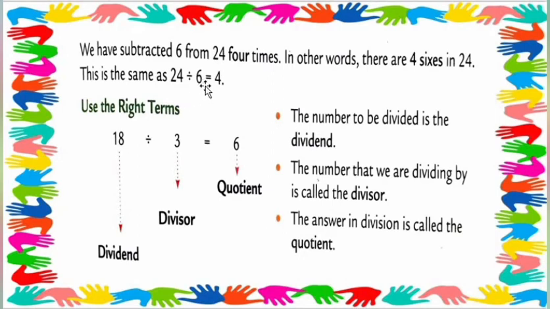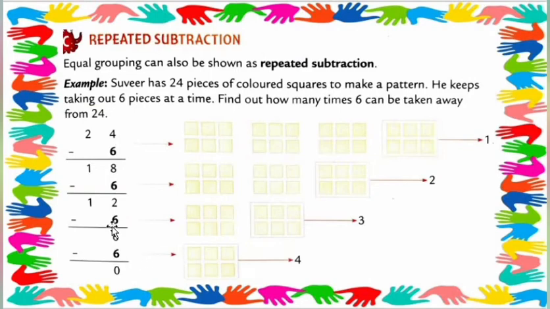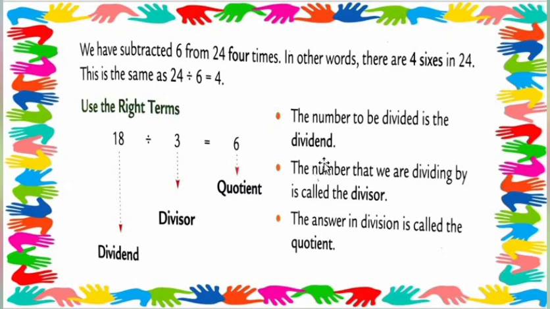What I told you exactly, in table number 6, 24 will come? Yes, 6 fours are 24. In other words, there are 4 sixes in 24. See here, 4 sixes. 1 time 6, second time 6, third time 6, 4 times 6. 4 times 6 is called what, all students? 4 sixes in 24. This is the same as 24 divided by 6 is equal to 4.